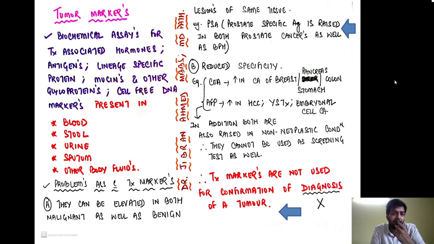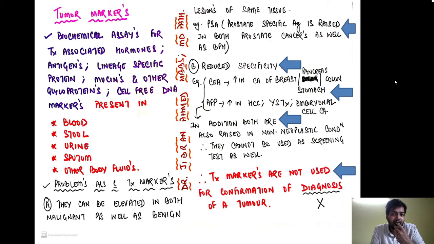The second problem is that the tumor markers have reduced sensitivity as well as specificity. For example, the carcinoembryonic antigen is raised in carcinomas of the breast, pancreas, stomach as well as colon. And the alpha fetoprotein is raised in hepatocellular carcinoma, yolk sac tumor and embryonal cell carcinoma. So there is no clear cut pointer towards a single carcinoma. In addition, both of these are also raised in many non-neoplastic conditions like the previous example. So they cannot be used even as a screening test. So these are a few problems which are associated with the tumor markers.